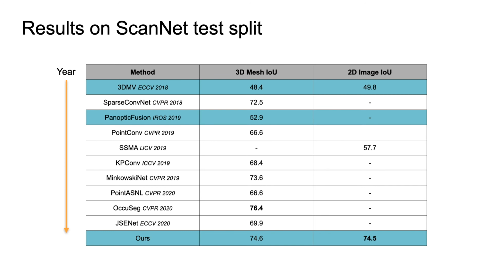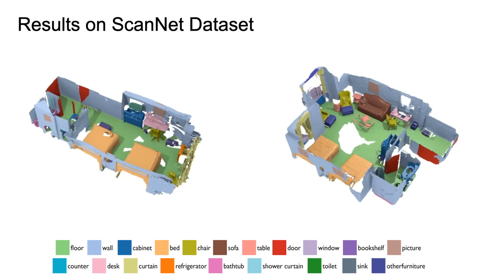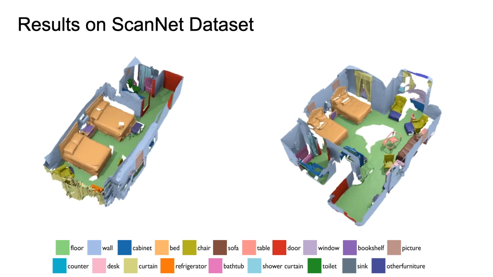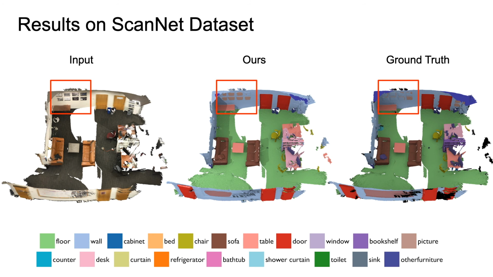Here is a comparison with other methods based on 2D and 3D segmentation IOU on the test split of the ScanNet dataset. Previous multi-view fusion approaches are highlighted in blue. Here are some qualitative results on ScanNet. As we can see from these results in the figure, our method, shown in the middle column, can reliably get the pictures correctly labeled, even though they are not correctly labeled in the ground truth shown in the right column.